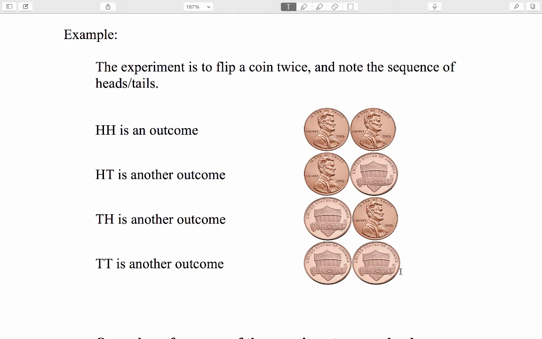If you can think of something else that could happen when you flip a coin twice and take note of the sequence of heads and tails, I challenge you to tell me what that is. Okay, we presume here that when you flip the coin, it can't land on its edge. Right? Each individual coin either lands heads up or tails up. So these are all the outcomes. We will see a little bit later in the course how we can predict in advance that there will be 4 outcomes for this experiment. For the moment, we're just listing all of them.